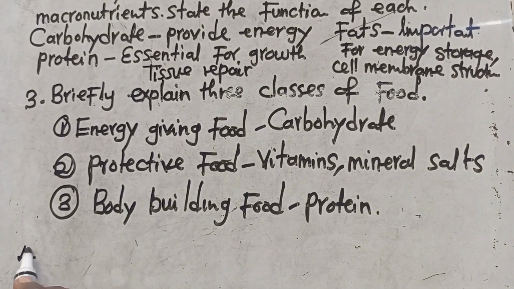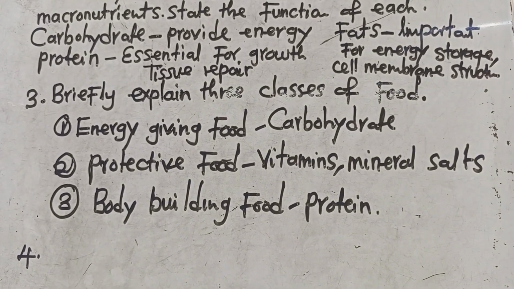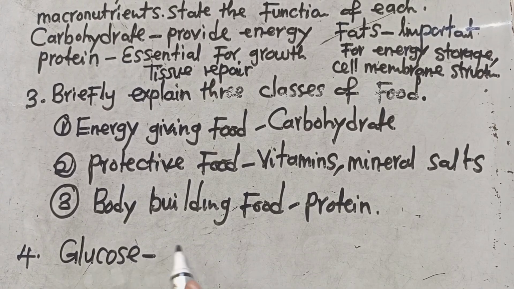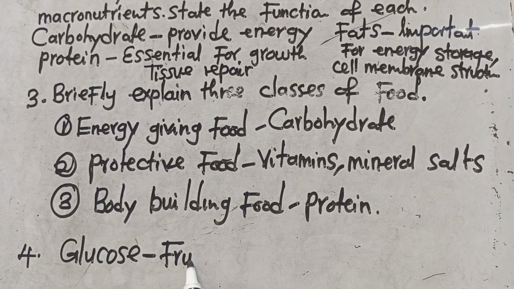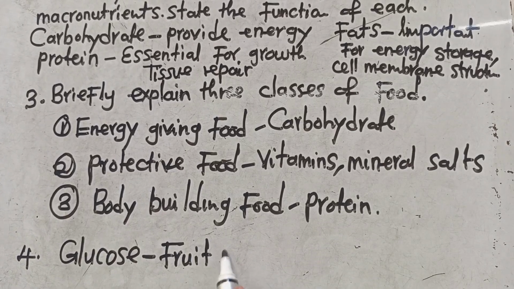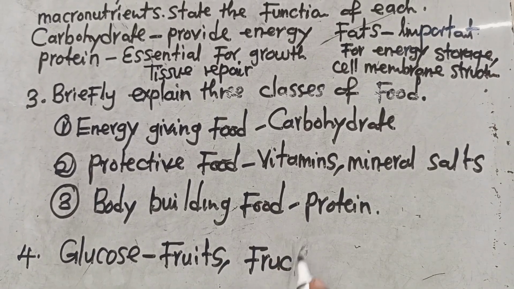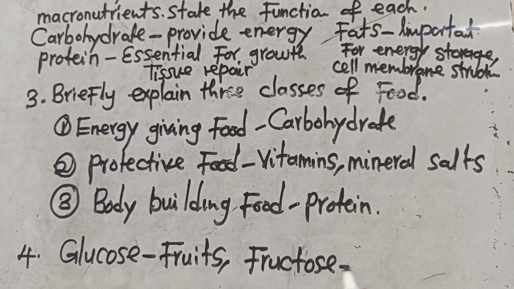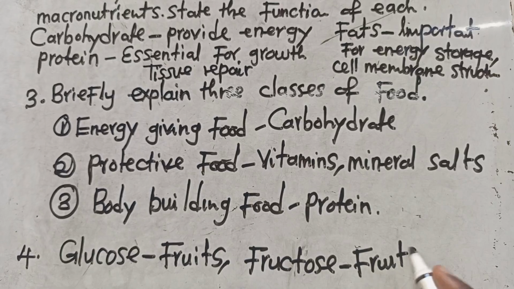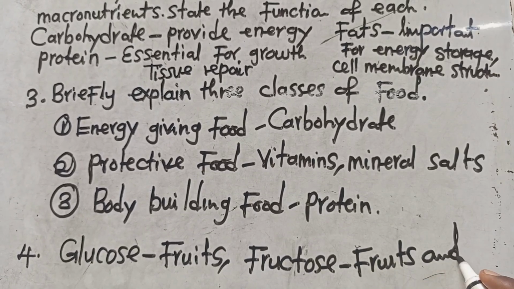The last question that I want us to explain here is: where do we find glucose? Glucose is found in fruits. What if they tell you fructose? Fructose, from the word fruit, is found in fruits and honey.